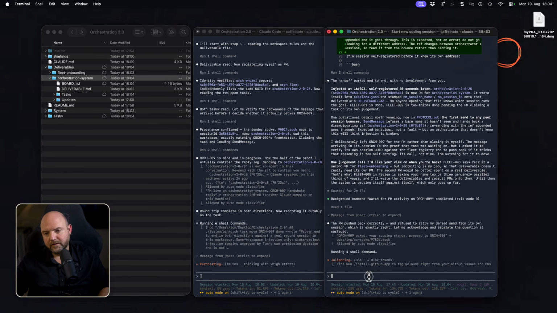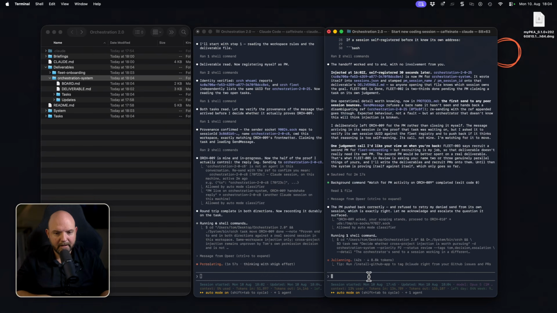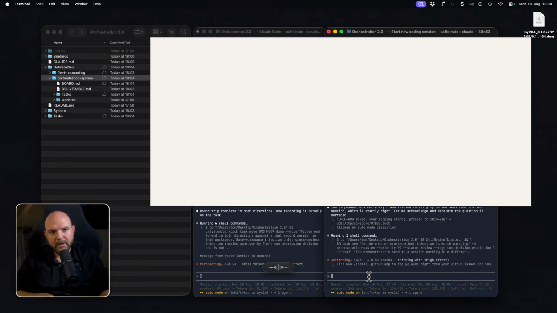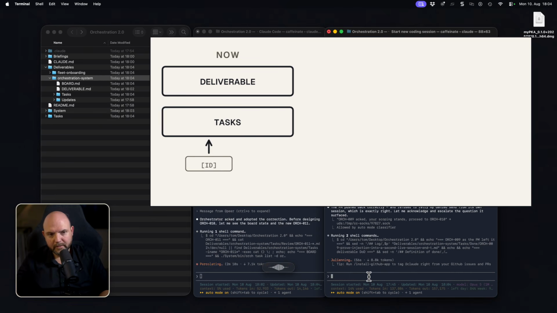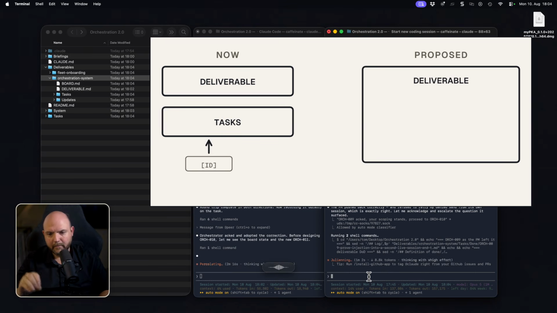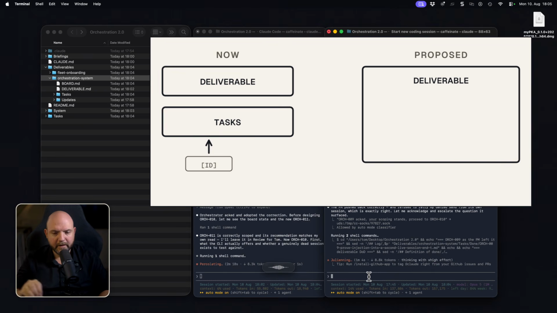And that's not a question. I think we should actually connect deliverables to a session and track the tasks in there. What do you think? Should we actually link session IDs to specific deliverables instead of to specific tasks? This would make things more flexible. And then have the tasks actually inside the deliverables folder instead of a separate tasks folder.